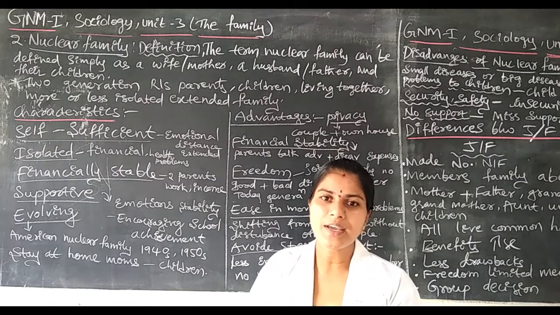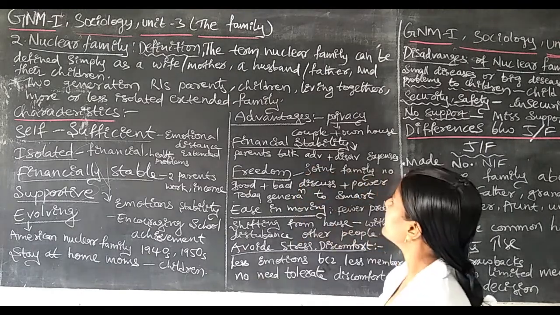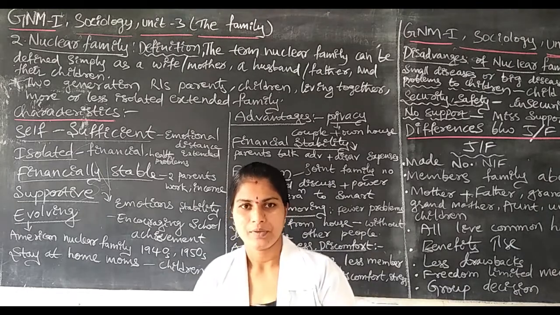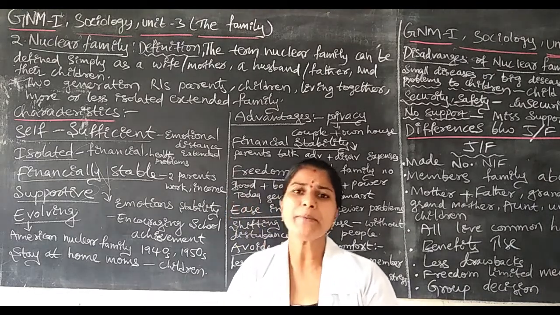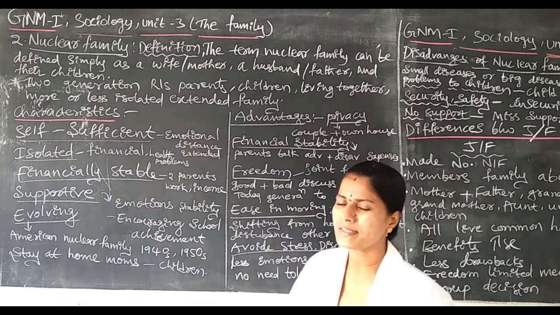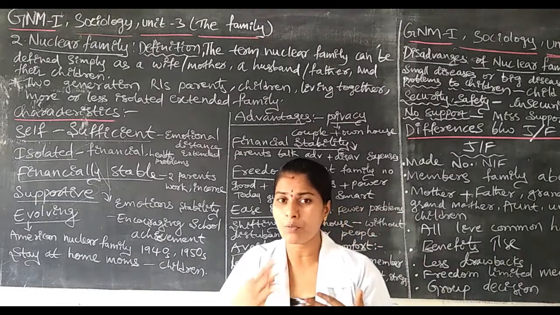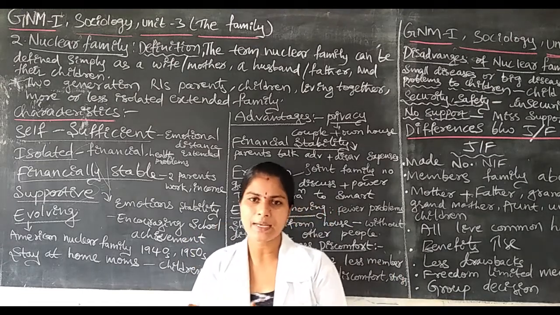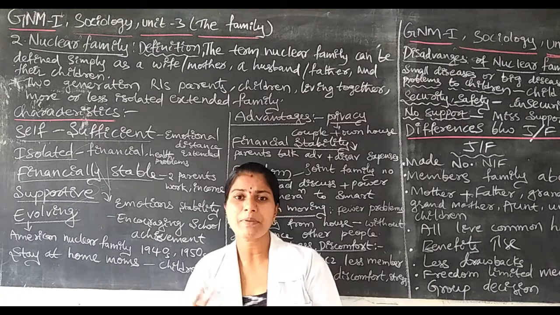They are living together. Next, they have more isolation, meaning they have more freedom from the extended family. Extended family means a group of people, two or more generations, living together but eating separately, like we discussed in previous videos.